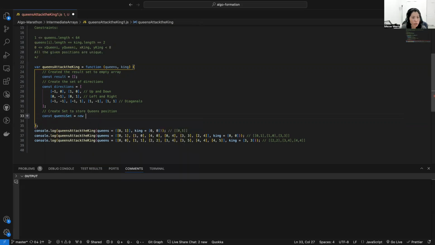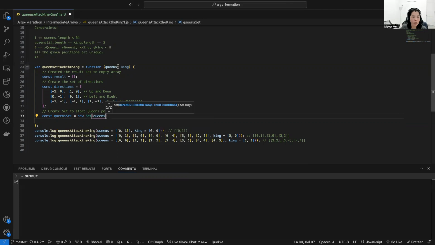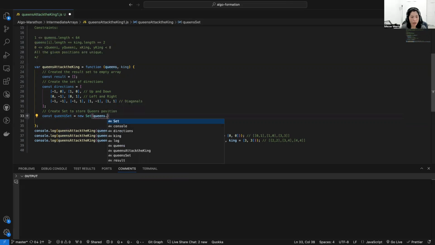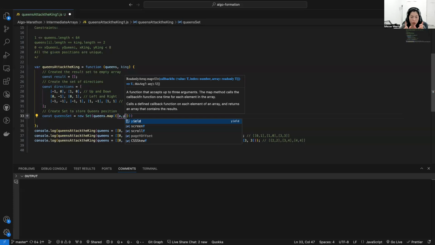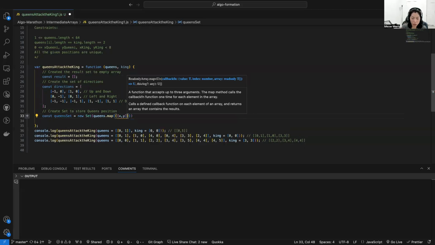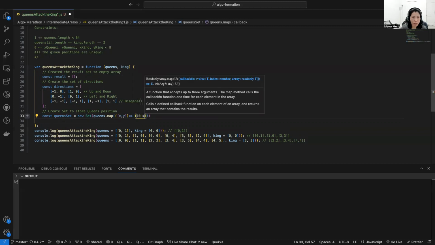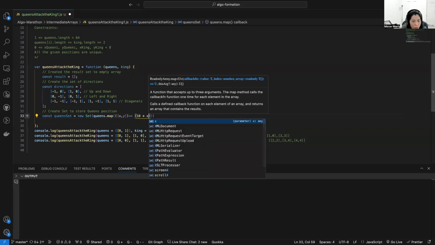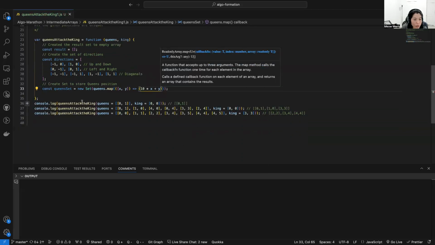So I'm going to use queenSet, and for queenSet we're going to use new Set from JavaScript. And then I'm going to use the queen input, dot map, and we're going to have x and y because we want to extract the positions x and y. I'm going to transform the value to be 10 times x plus y, because I just want to wrap them in one number. So we get the number for the set.